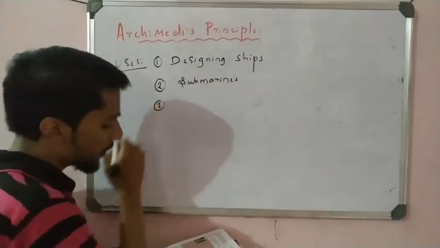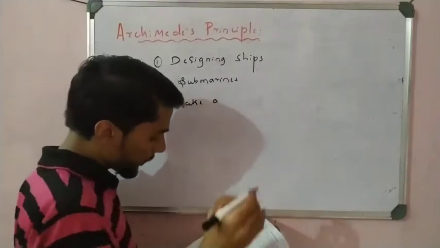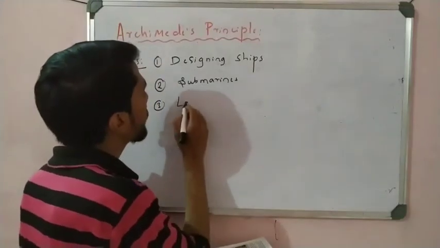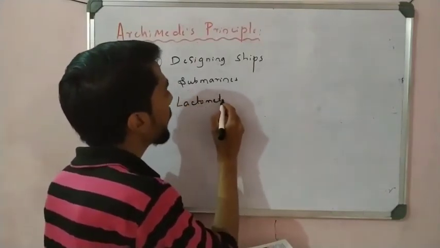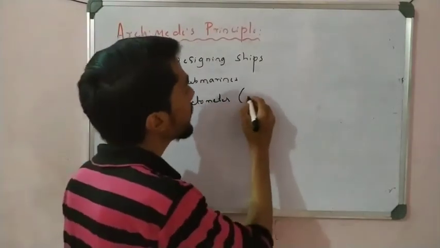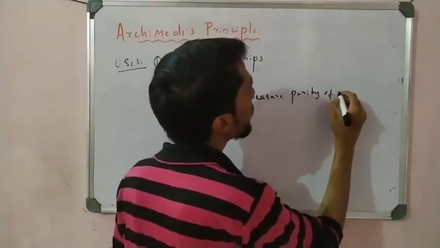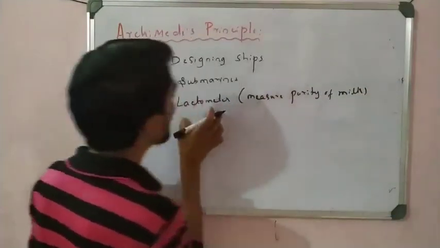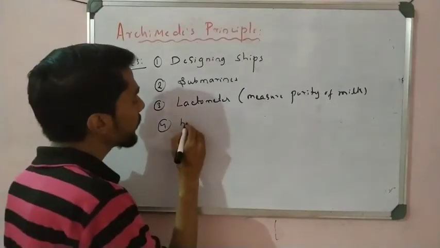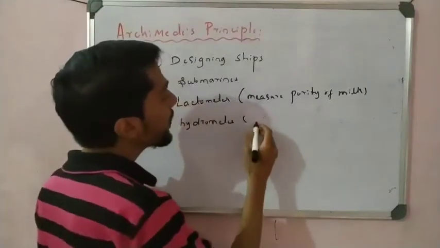And then the third use is the lactometer. Okay, first I write lactometer. So we know that a lactometer is a device which is used to measure the purity of milk. Okay, we use the lactometer, which is based on the Archimedes principle. And another is the hydrometer, that is used to determine the density